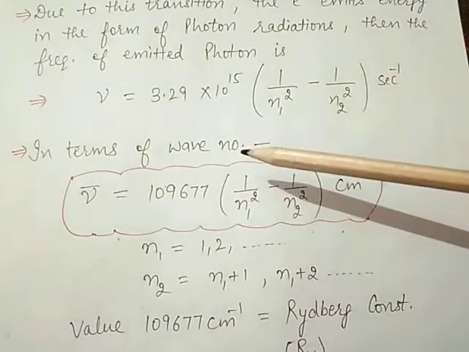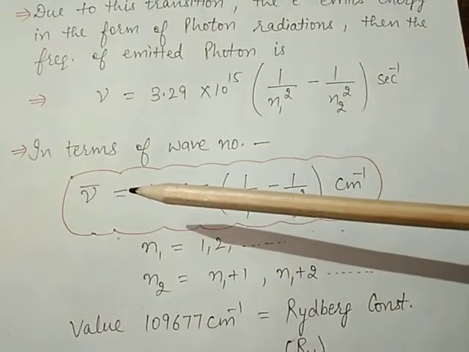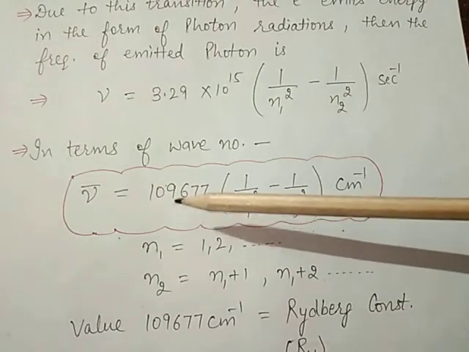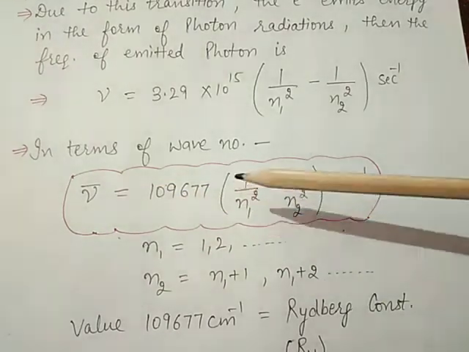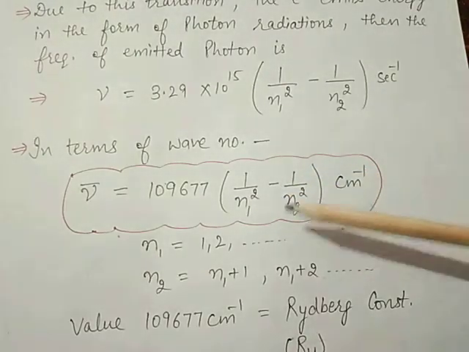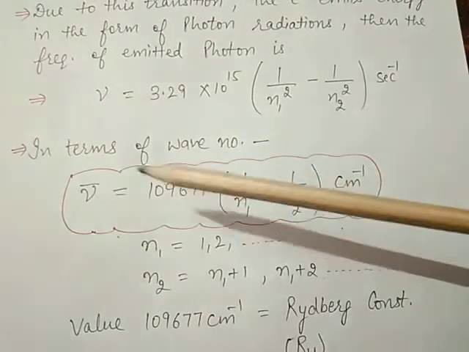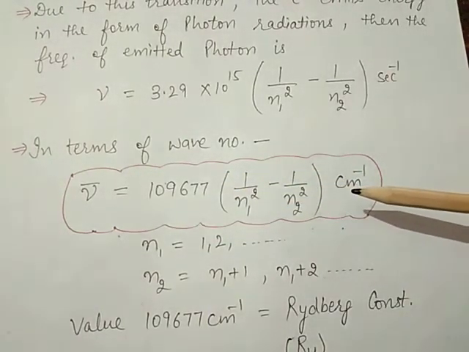Now in terms of wave number, that is nu bar, it is equal to 109677 into (1 by n1 square minus 1 by n2 square) centimeter inverse. Unit of wave number is centimeter inverse.